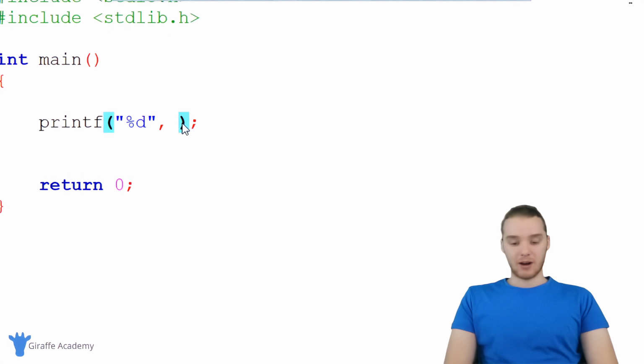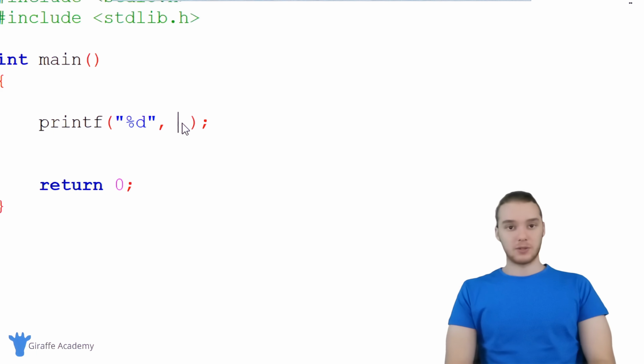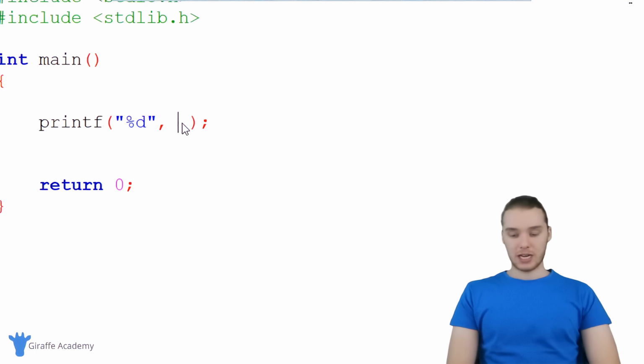So I'm just going to come over here and I can actually start using these functions. And all you have to do is just type out the name of the function that you want to use. So by default, C is going to give us access to a bunch of math functions that we can use. So we really don't have to do anything. All we have to do is just type in their names. And I'm going to show you guys one. It's just POW. So I'm just typing in POW. Then I'm going to type in open and closed parentheses.